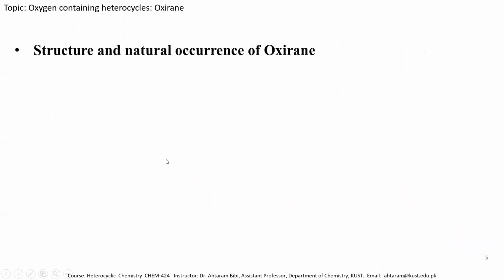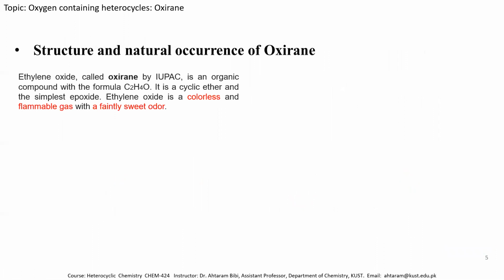So let's start with the structure and natural occurrence of oxirane. This is the structure of the oxirane molecule. Its common name is ethylene oxide and the IUPAC name is oxirane. Its chemical formula consists of 2 carbon atoms, 4 hydrogen atoms and 1 oxygen atom. We can see over here 2 carbon atoms, 4 hydrogen atoms and 1 oxygen atom. It is a cyclic ether.